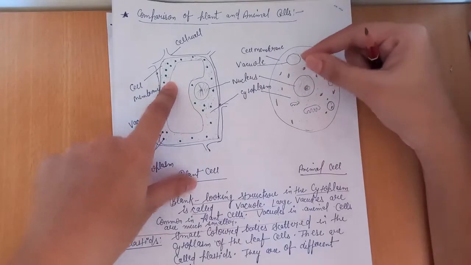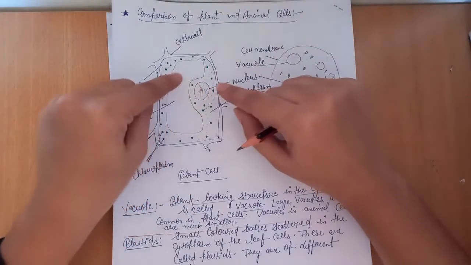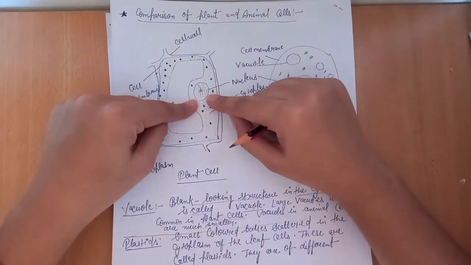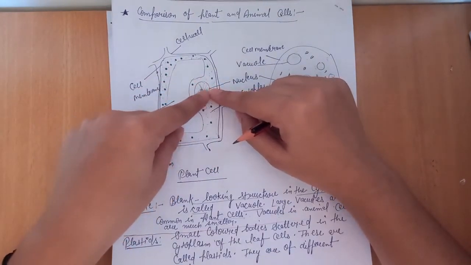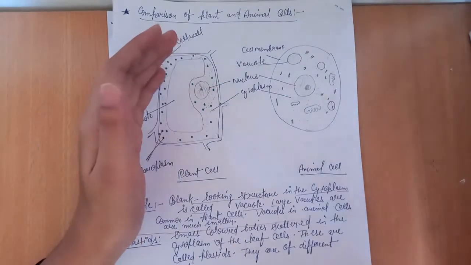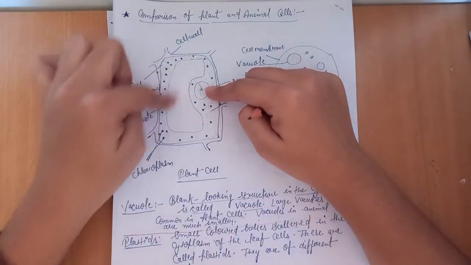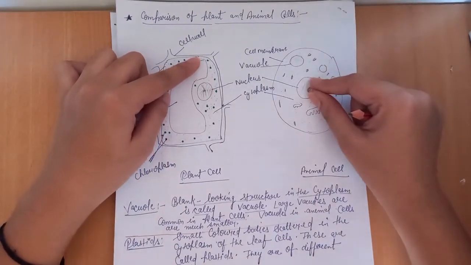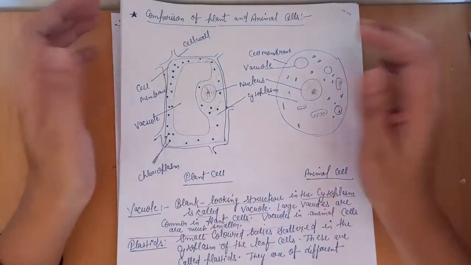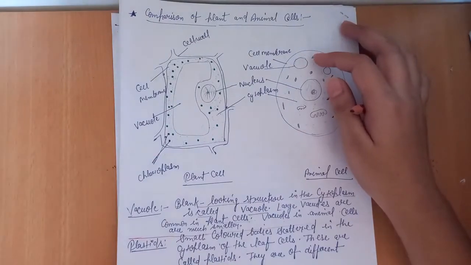Next is the nucleus. The nucleus is present in the plant cell at a corner because of having such a large vacuole, and the nucleus of the animal cell is present in the center part of the cell. So this is our main difference between plant and animal cells.